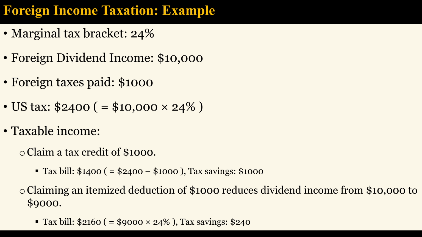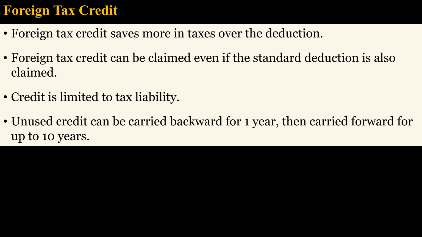Note, too, that you can save or defer some U.S. taxes if the securities are held in a retirement account, but retirement accounts do not eliminate or defer foreign taxes. So if you want to invest more money than allowed by your contribution limits, then it may be more prudent to keep the foreign securities in a taxable account. The foreign tax credit saves more in taxes than the deduction, and can be claimed even if the standard deduction is also claimed. However, the credit is limited to tax liability, but unused credit can be carried backward for 1 year, then carried forward for up to 10 years.